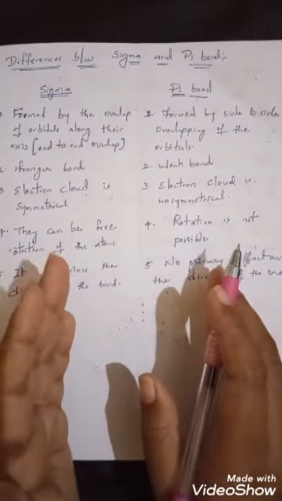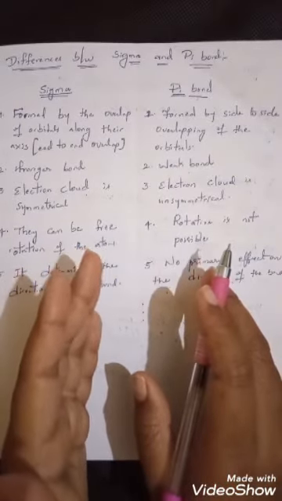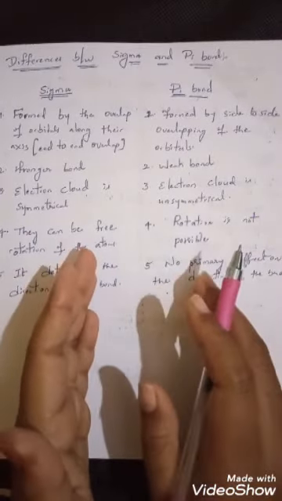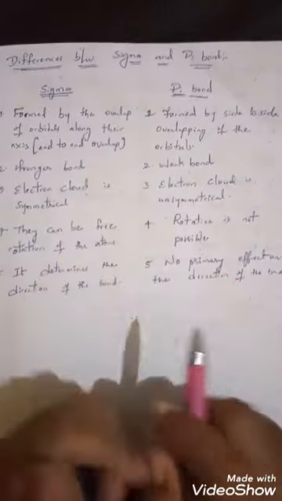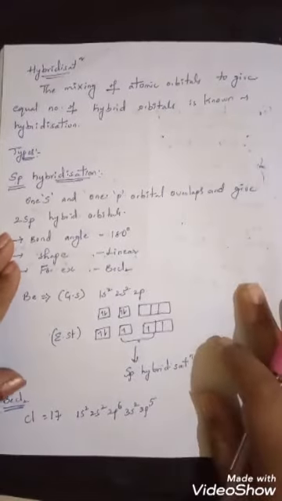A sigma bond is always formed by straightwise overlapping or end-to-end overlapping, but a pi bond is formed by sidewise overlapping. Next topic is about hybridization.